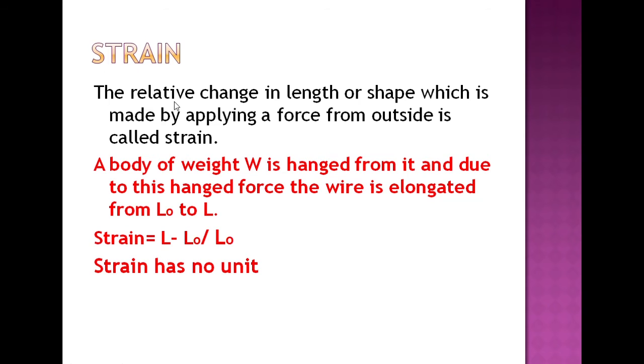Again I am repeating what strain is. The relative change in length or shape which is made by applying a force from outside is called strain. A body of weight W is hanged from the wire, and due to this hanging force, the wire is elongated from L0 to L, and the strain occurs in this way. As it is a ratio, it has no unit. It has only a number.